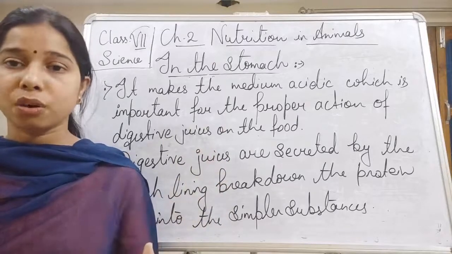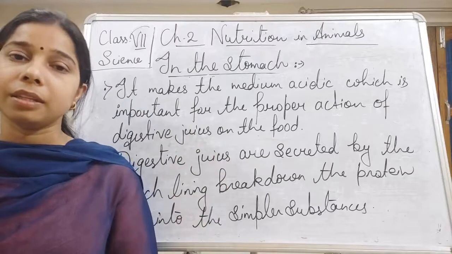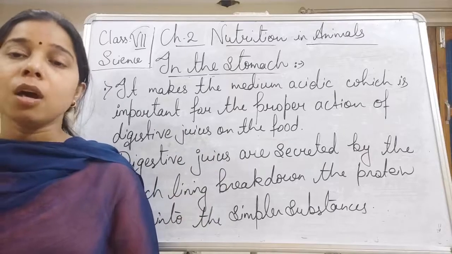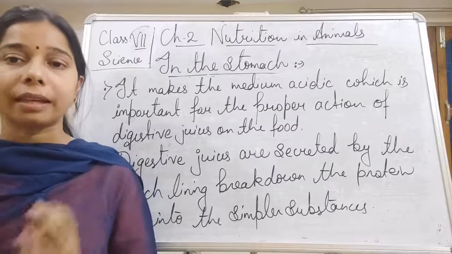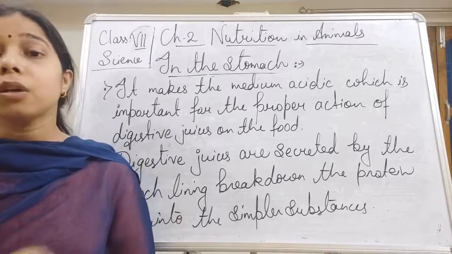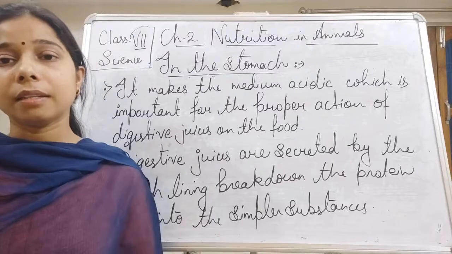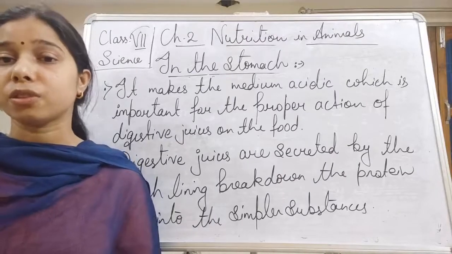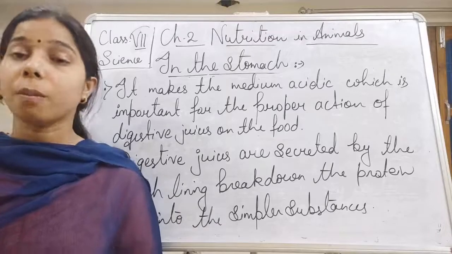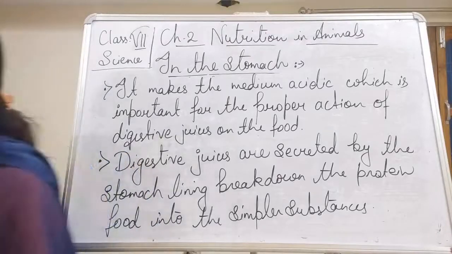The role of the hydrochloric acid is to make the acidic medium, and the role of the mucus is to protect the lining of the stomach. The digestive juices help in digestion, and partial digestion of the protein happens here.